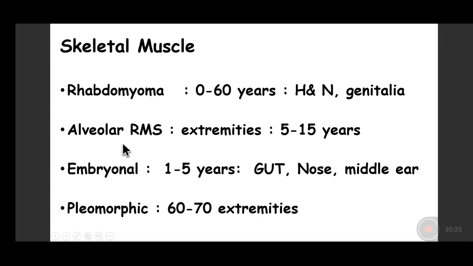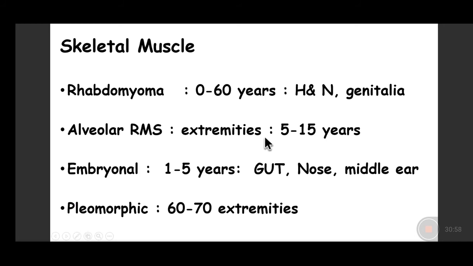In contrast, a tumor of rhabdomyoblasts which looks similar to what you see in the alveoli of the lungs, giving a pattern resembling lung alveoli, is called alveolar rhabdomyosarcoma. It occurs in the extremities in young children between 5 to 15 years of age.